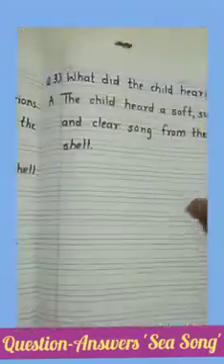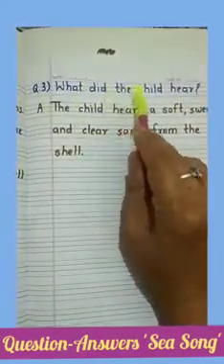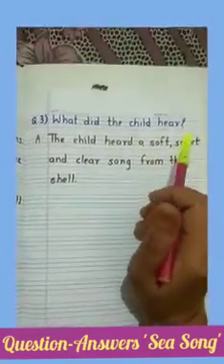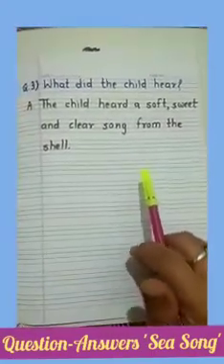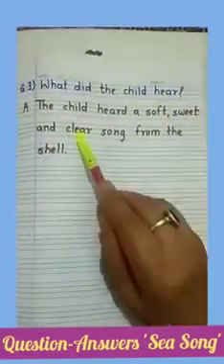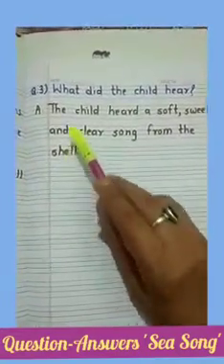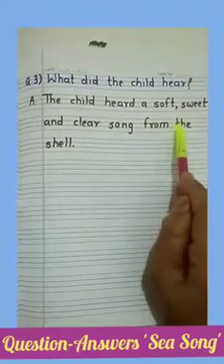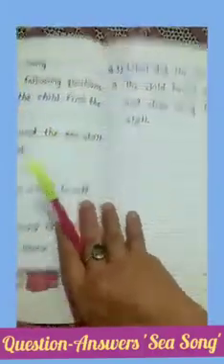Question number 3, what did the child hear when his mother held the shell at his ear? Did you read the poem carefully? Then you can tell this answer. The answer is, the child heard a soft, sweet and clear song from the shell. I will repeat the answer. The child heard a soft, sweet and clear song from the shell. This is for the notebook. Let's continue the textbook activities.